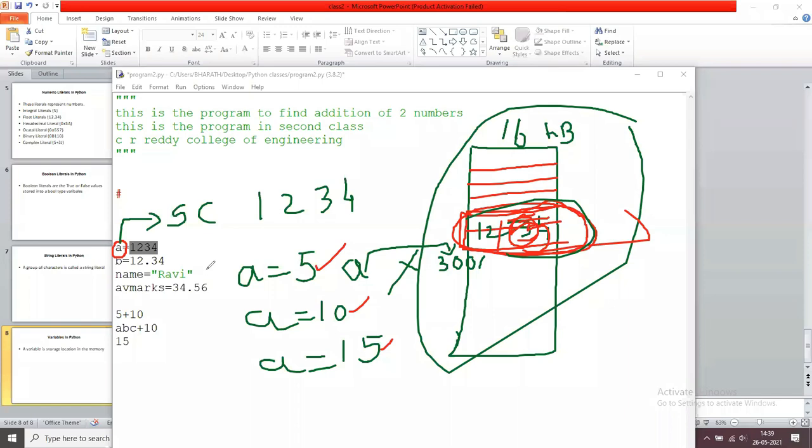Now you say a equals 1234. 1234 is a literal, a is a variable. b equals 12.34. In this, 12.34 is a literal, b is a variable. name equals Ravi. In this, Ravi is the literal, name is the variable. avg_marks equals 34.56. In this, 34.56 is a literal and avg_marks is the variable name. So 1234 is an integer literal, 12.34 is a floating literal, and Ravi is a string literal. I hope you all understand what a literal is and what a variable is.